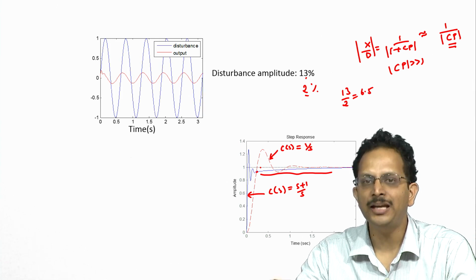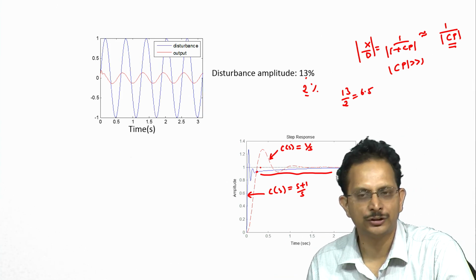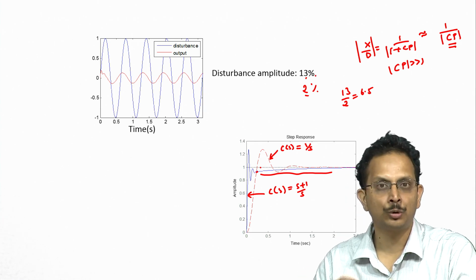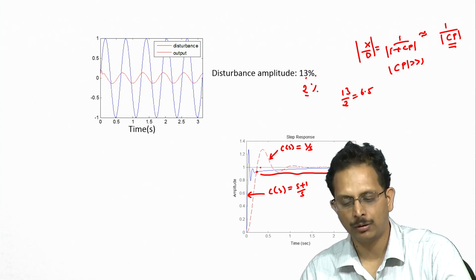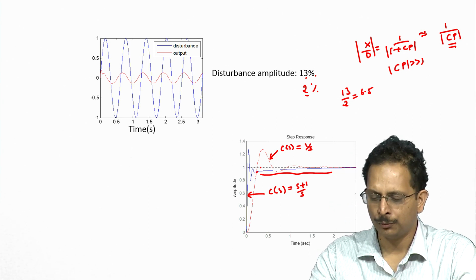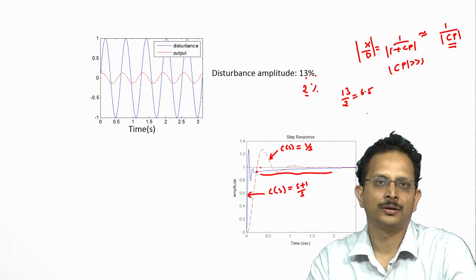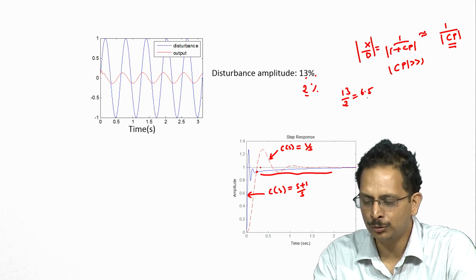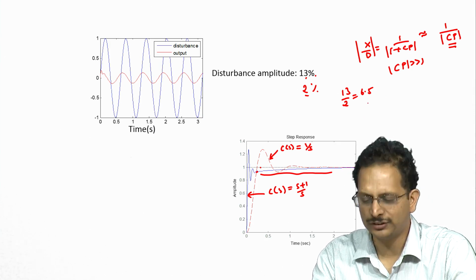So, if you were to increase the gain of Cp by a factor of 6.5, then we would be able to suppress the disturbance not to 13% of its actual value, but actually to just 2% of its value. Now, for the purpose of calculations, I have assumed that it is adequate for us to increase the gain by a factor of 6.